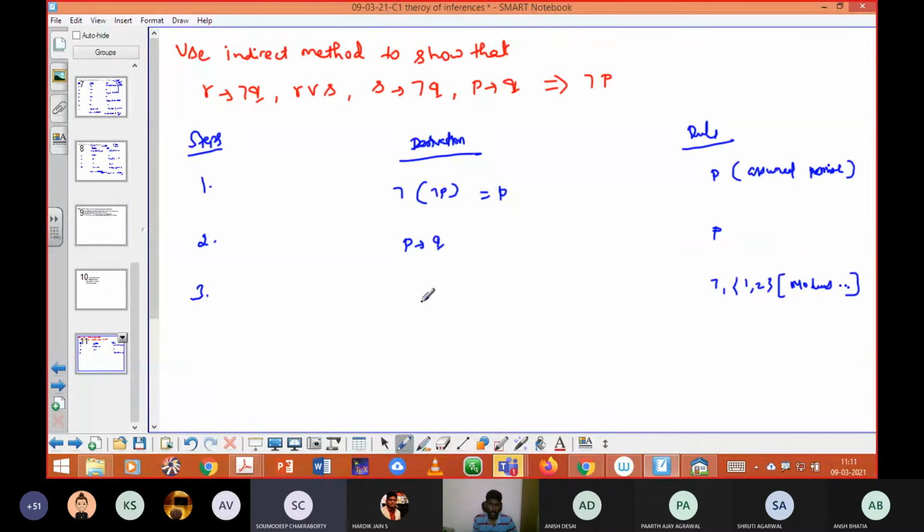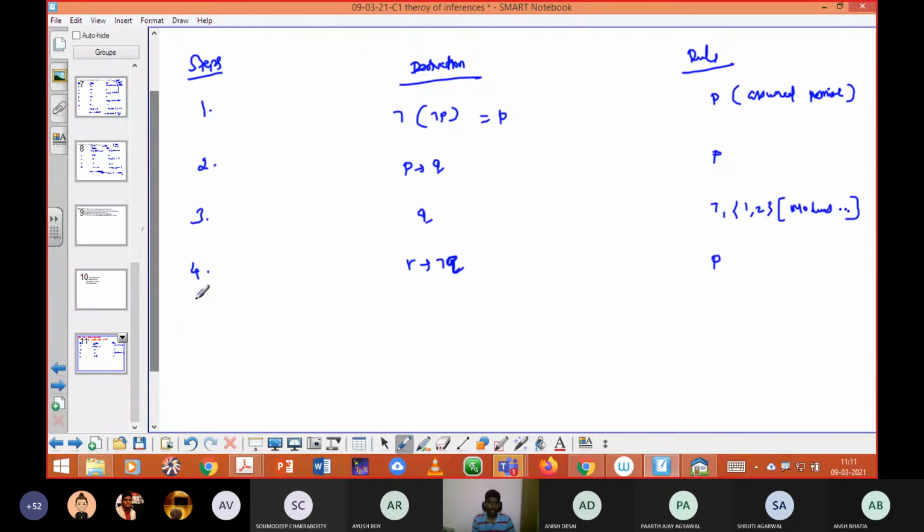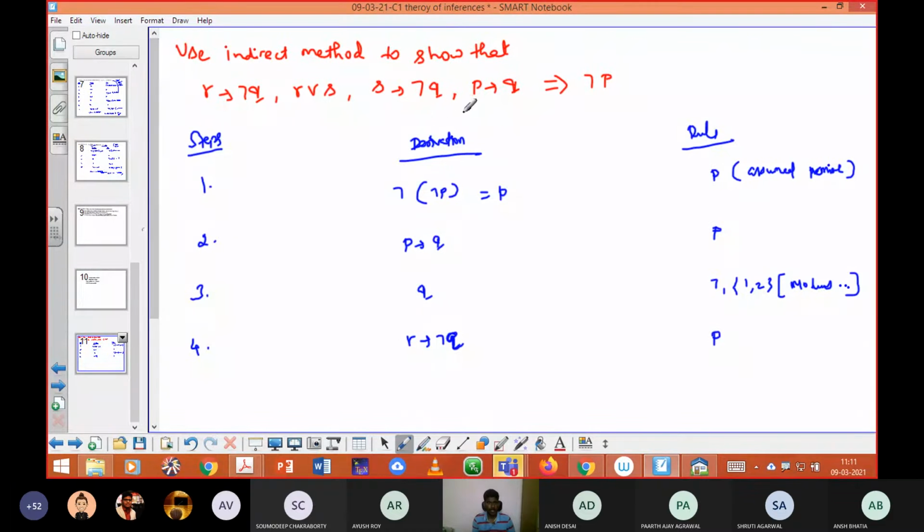No respondents. So here Q will be the answer in your 4th step. After this, we can introduce 2 statements. Which statement? The first and the third one. I'm allowed to use either negation P or Q. Sorry, negation. Here I can even try to introduce the third one also, not a problem. I'll be getting the same answer only.